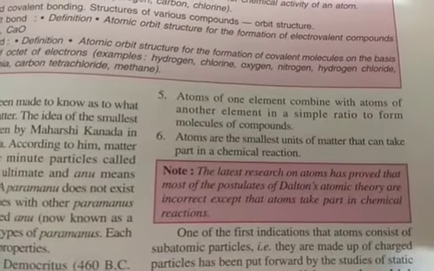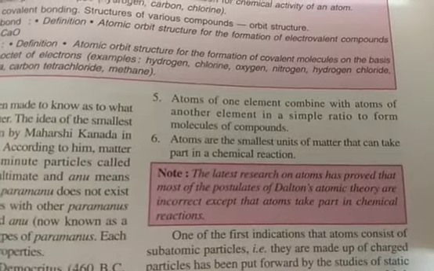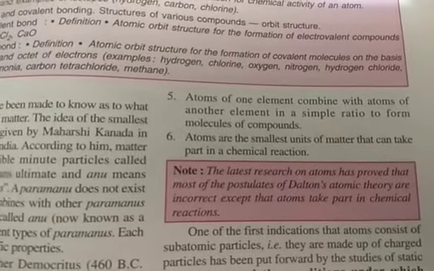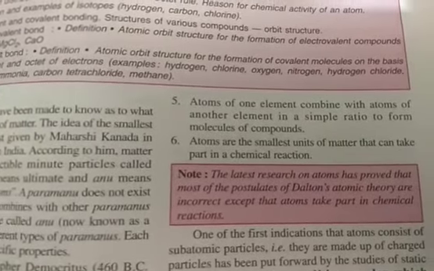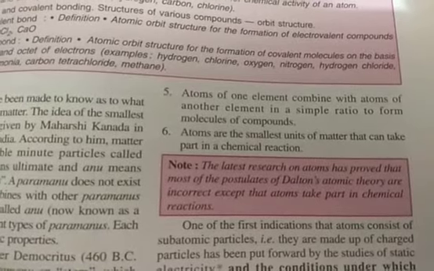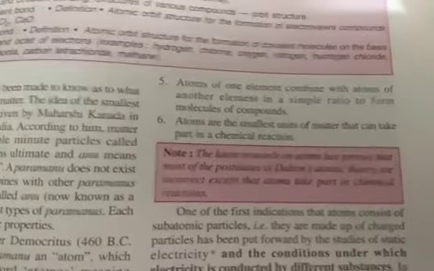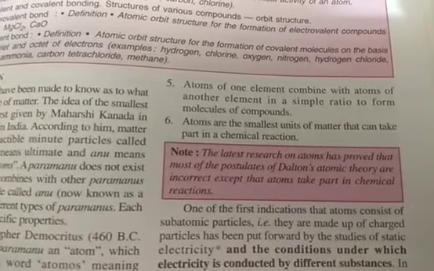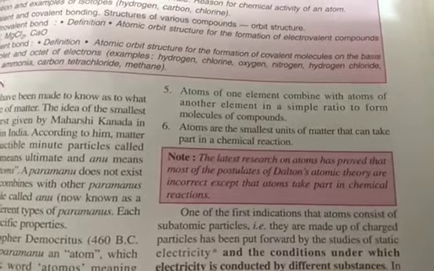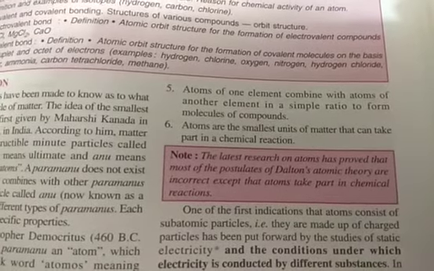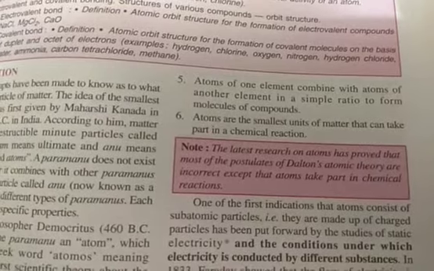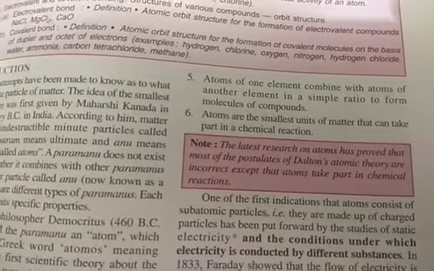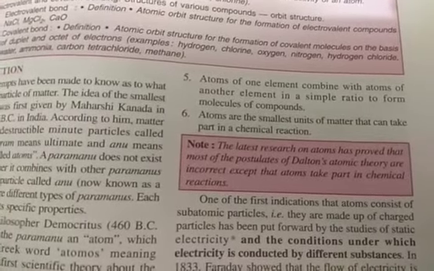Then the fifth point: atoms of one element combine with atoms of another element in a simple ratio to form molecules of compounds. In the example I gave about water, only 2 hydrogen atoms and 1 oxygen atom came together. So in order to form a compound, a small number of atoms, like 1 atom or 2 atoms or 3 atoms or 4 atoms, come and join together to form a compound. This was the postulate of Dalton, meaning it was his thought that it is somewhat like this.